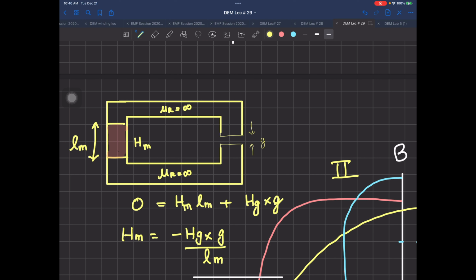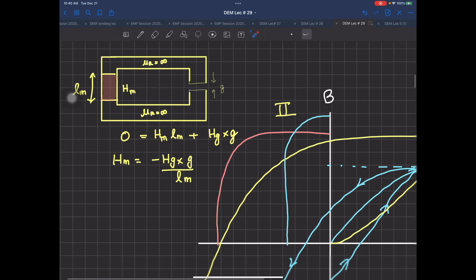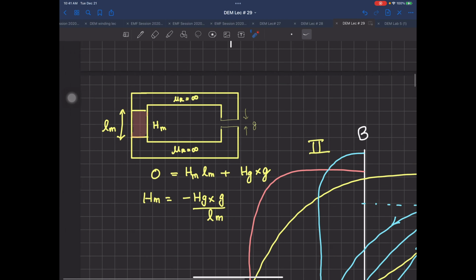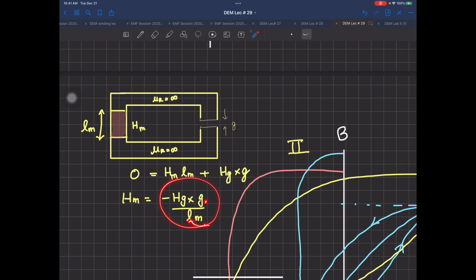because flux is passing through it. What is happening over here? Flux is starting from here and coming down over here and completing the path. So you are getting the value of Hm as negative, meaning that the magnet is working at a negative Hm. Now I will strictly advise you, I will not go further beyond this detail, but if you apply that article, Fitzgerald, I will advise you to go there and go through that numerical example also. At what Hm your magnet is working is decided by the value of G and Lm.